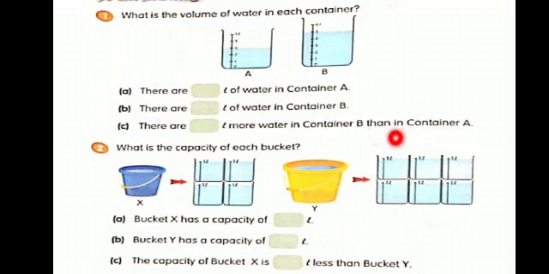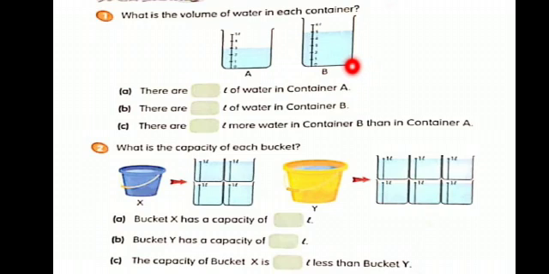Now in this question they are asking the difference between these two containers. What is the difference between container B and container A? Level 2, remember one thing. To find out the difference of any object, we will go for the subtraction method. This is 5 liter and this container holds 3 liter. There is 3 liter liquid in container A, while in container B there is 5 liter.